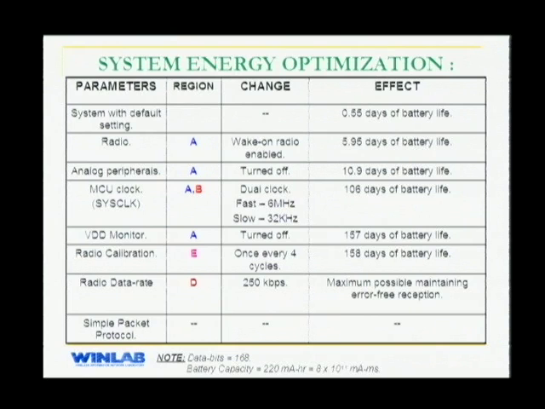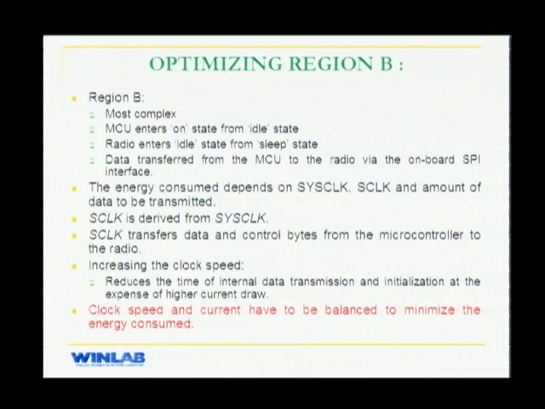The data bits transmitted for this experiment was 168, and the calculations are done considering the battery capacity of 220 milliamp hour. After we finished all those optimization techniques, we found that region B was having the maximum power usage.